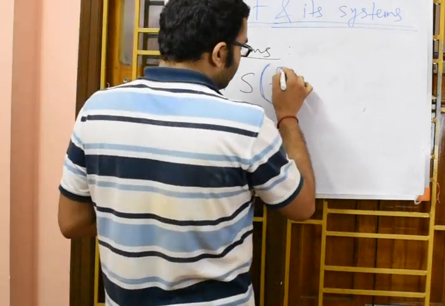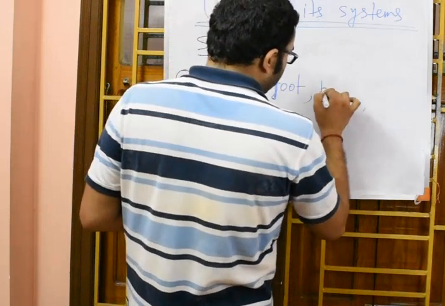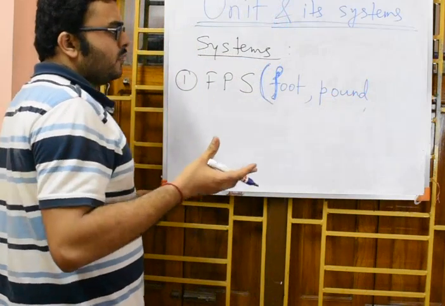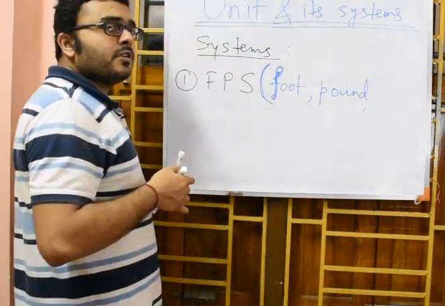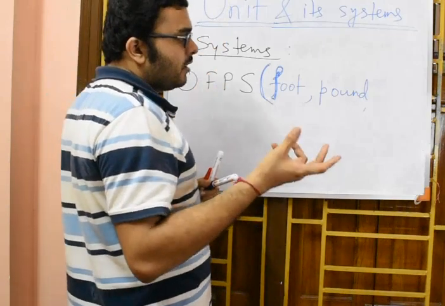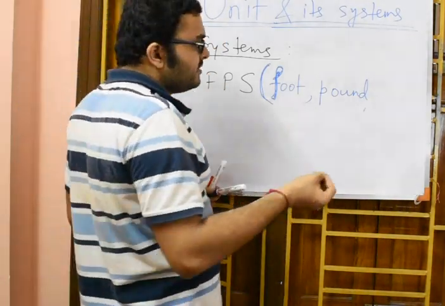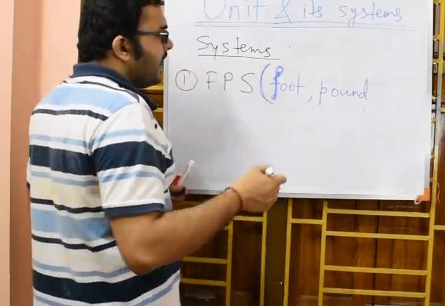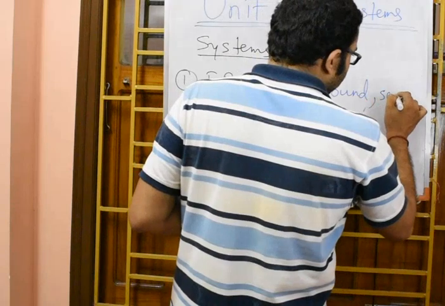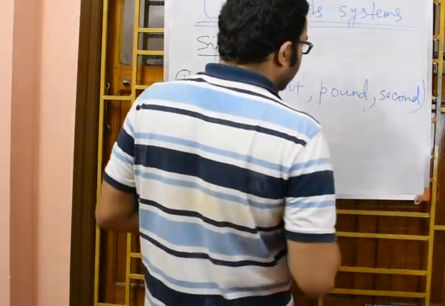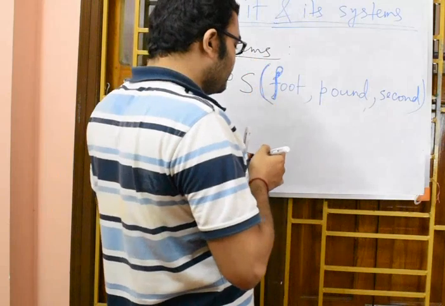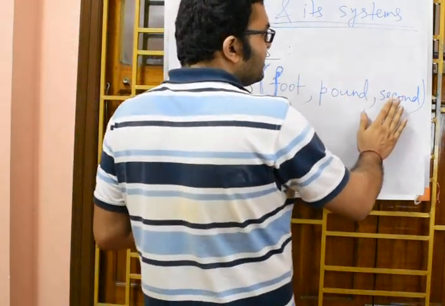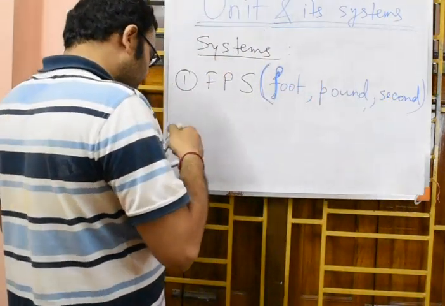So F refers to foot. Then comes P, meaning pound. Sometimes when we go to the shop and ask for a cake, we mention the mass of that cake in terms of pounds. Say we say half pound cake or a 1 pound cake. Also we use this term pound in case of bread, half pound bread, 1 pound bread. And S refers to the second, the unit of time. So this is one system of units where you measure length in foot, mass in pound, and time in second.